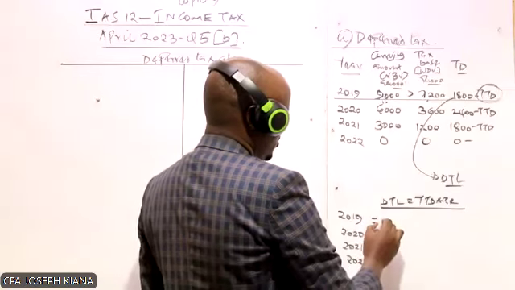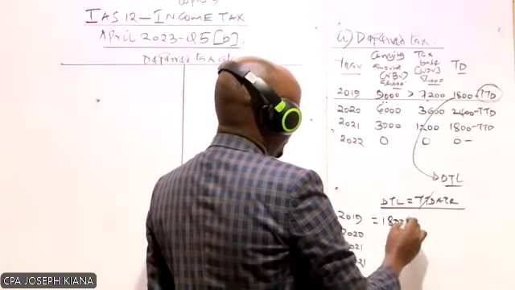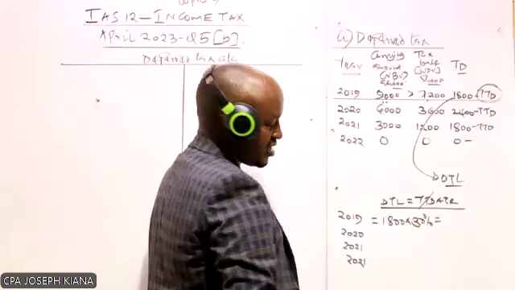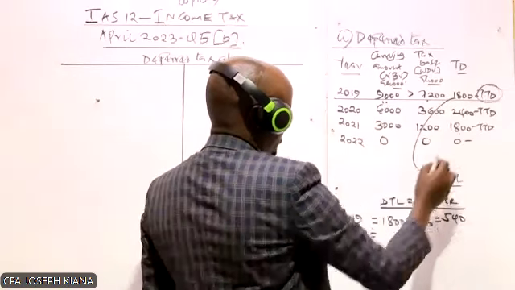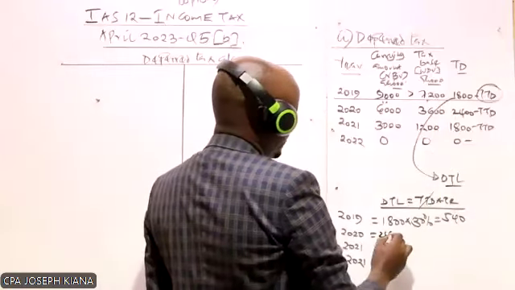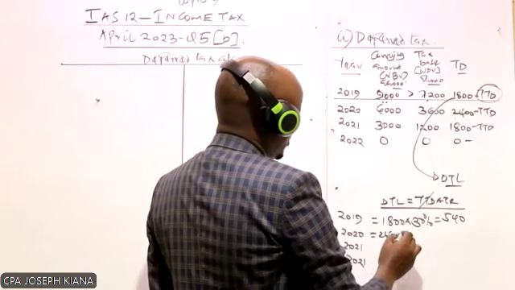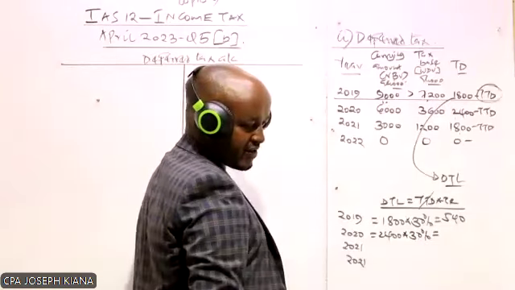So this one will be equal to the taxable temporary difference, 1800, times the tax rate, 30%. Which will give us 540. Then this will be 24 times 30%. So that will give us what?